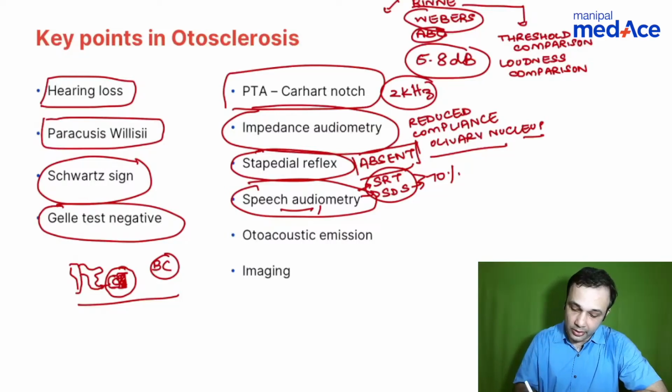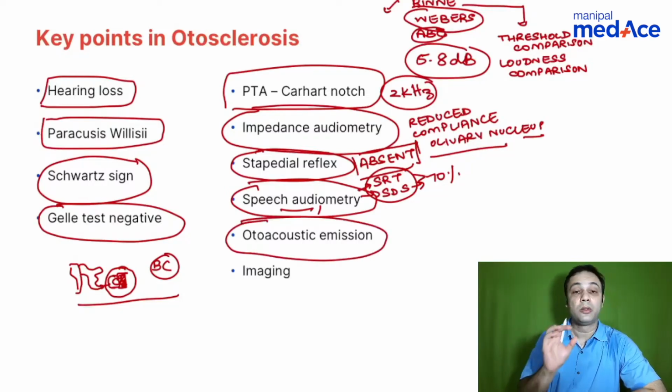Right. So when you talk about otoacoustic emission, it is related to the outer hair cells. So what happens in otosclerosis? Will it be present or absent? We'll talk about the pathway of otoacoustic emission. It will be absent in cases of otosclerosis.